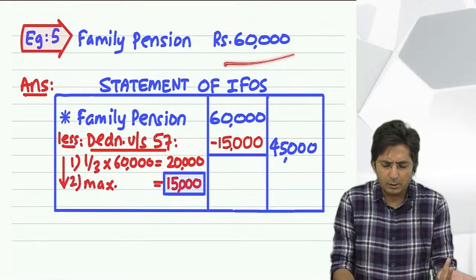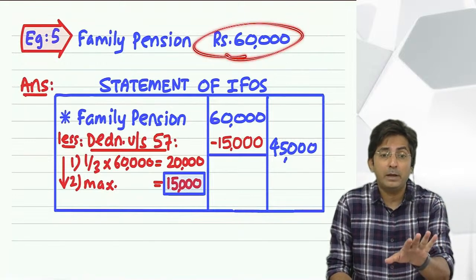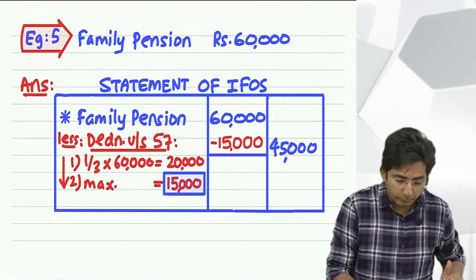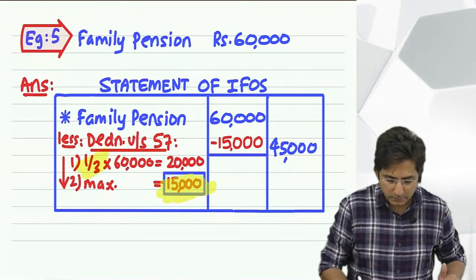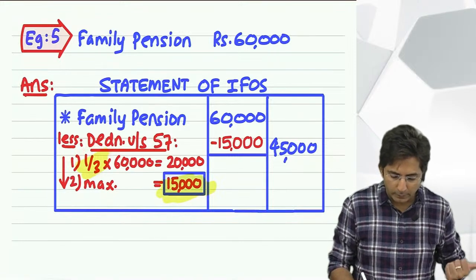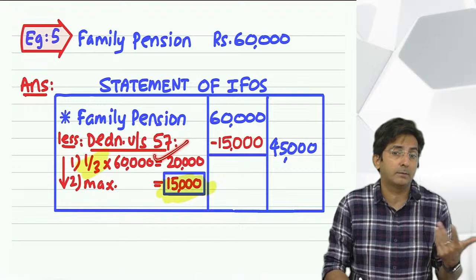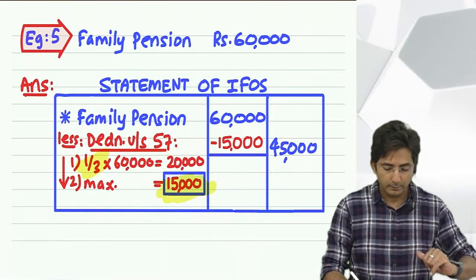It can be say 30,000 also. Whatever is the amount given in the question, you calculate one third. One third is fixed, and this 15,000 is fixed. So these two amounts you have to calculate: one third, which in this example comes to 20,000, and 15,000. Out of the two you have to select whichever is lower.